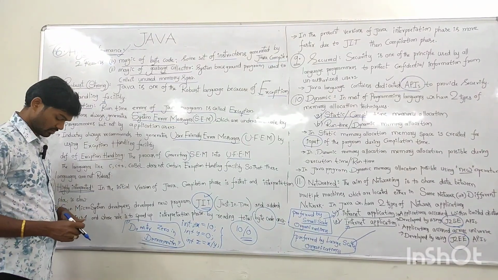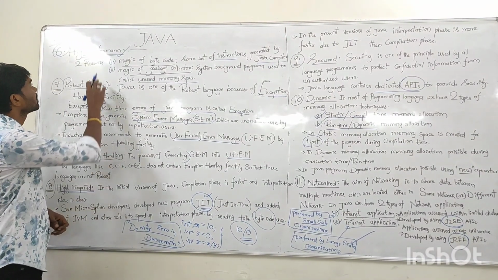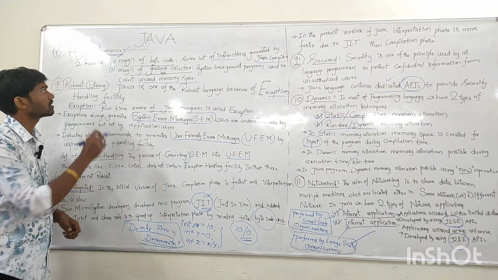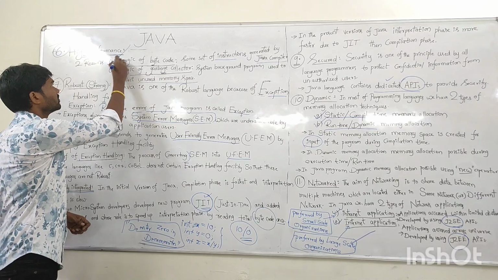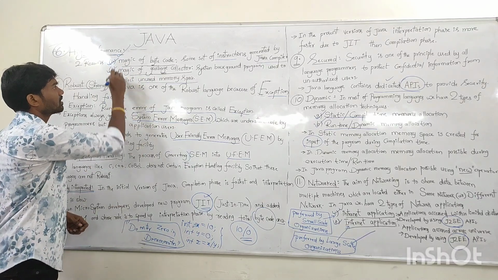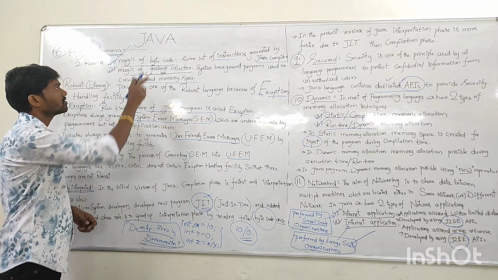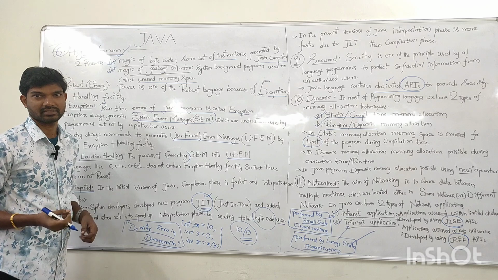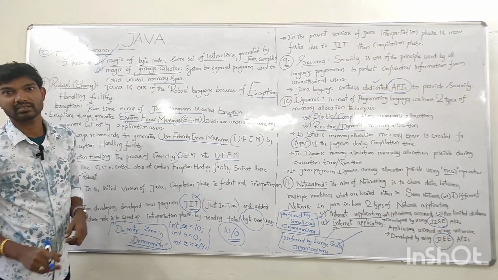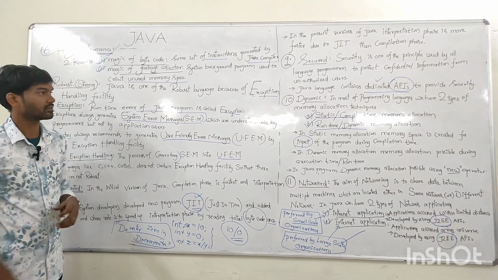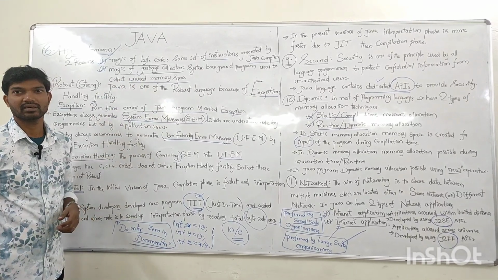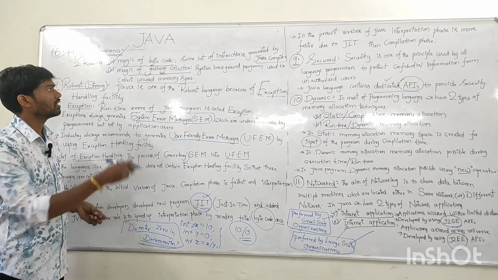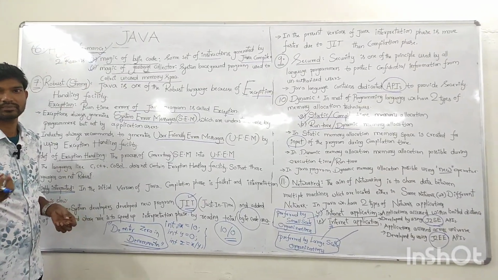Thank you. Now coming to the sixth feature of the Java language: high performance. Java is a high performance language because of two reasons. The first one is the magic of bytecode, and the second one is the magic of the garbage collection facility. I already told what bytecode is: some set of optimized instructions generated during the compilation phase. And regarding the garbage collector, I already told that it is a system background program which is used to collect unused memory space.